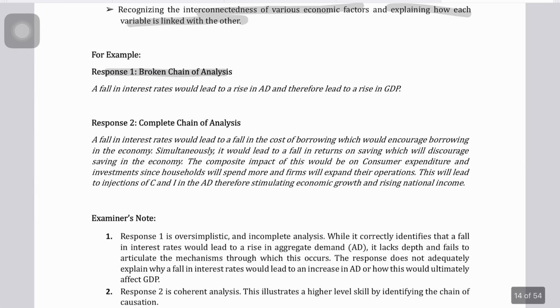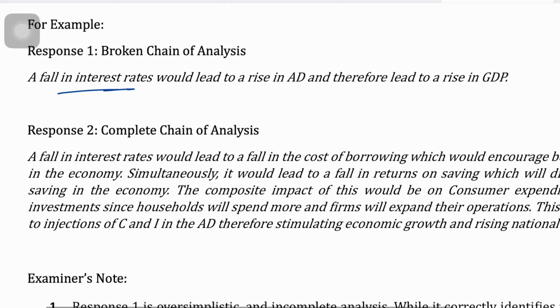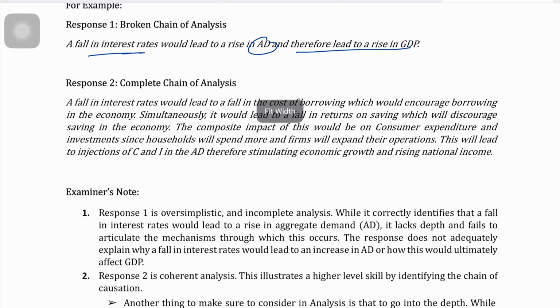First response, response 1, broken chain of analysis. For example, it says a fall in interest rates. You write down like this: a fall in interest rates would lead to a rise in AD and therefore lead to a rise in GDP. This is correct, but the chain of analysis is broken. Now, what do I mean by this?